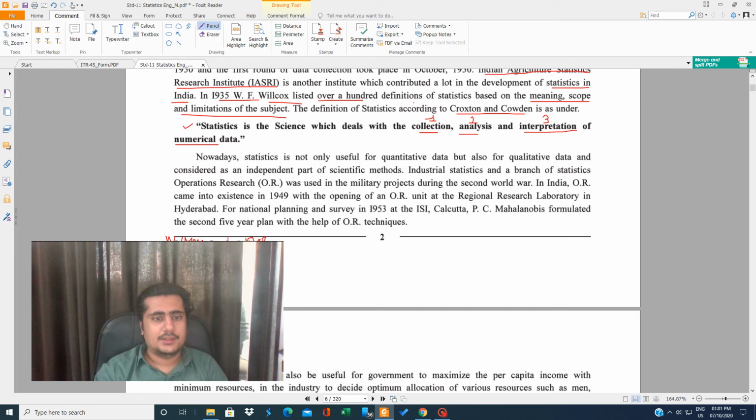So I have made a list like this. We'll write the name here and the date of birth. This is the collection of the data. The second part is the analysis. When you write the date of birth, you'll come to know who is elder, who is younger, who is born in this year, who is born in the previous year, who is born in the next year. So you will come to know some analysis of what it actually means. Then interpretation. Interpretation is understanding what the data says.